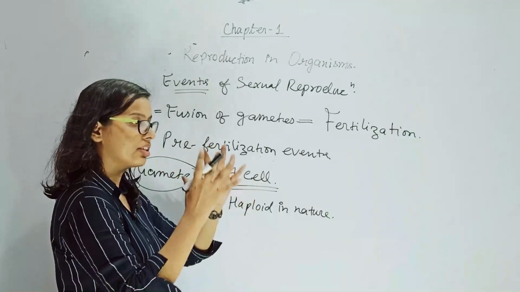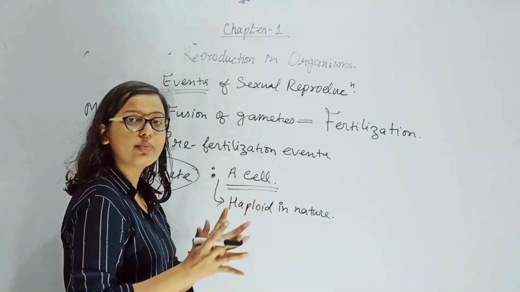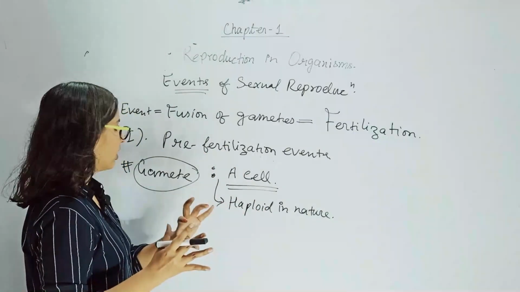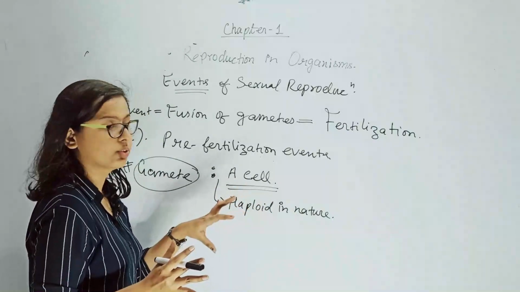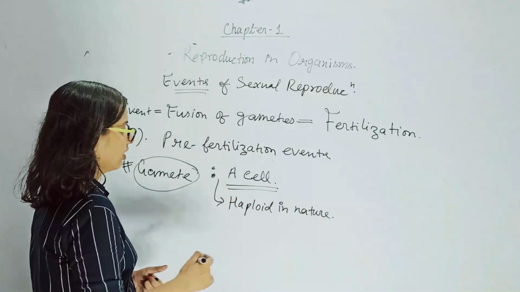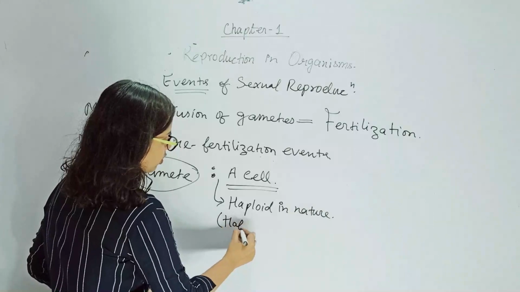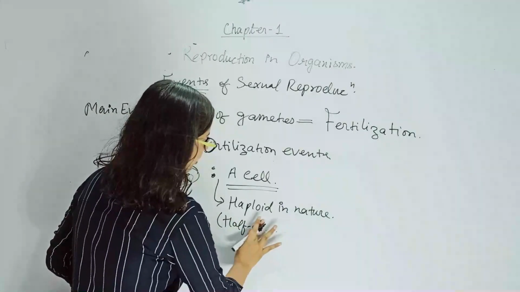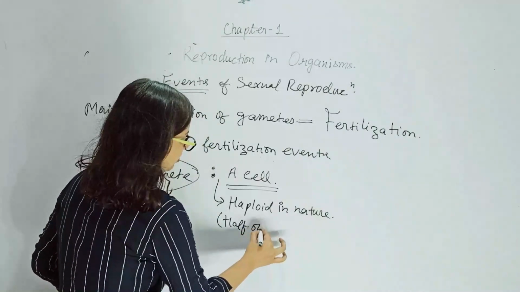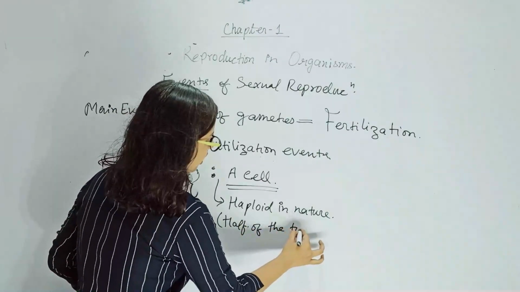Means an organism is having a certain number of chromosomes, so the gamete will be containing half of that complete set of chromosomes. Half of the total chromosomes.